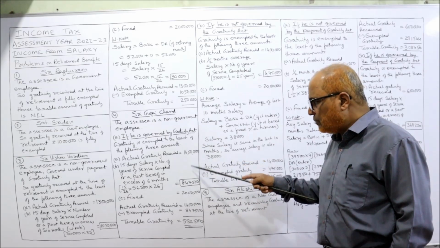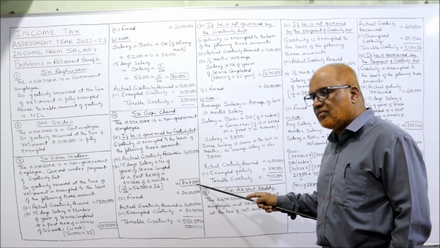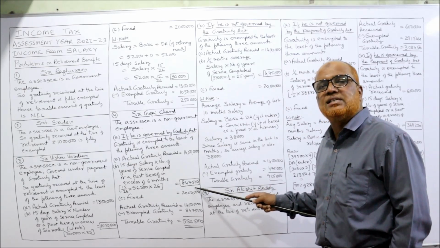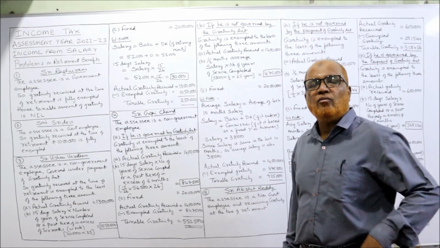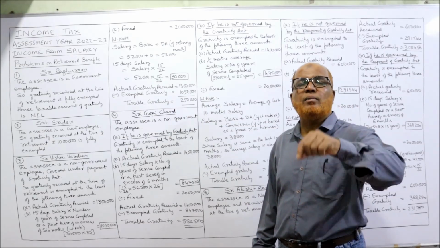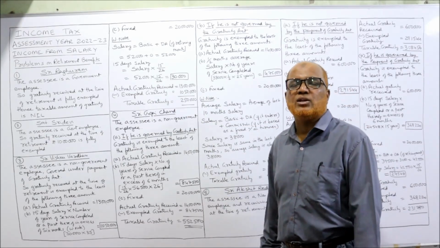Fixed 20 lakh. What is the minimum of these three? 8,47,500 is the least amount. This is exempted. Now we need the taxable amount. The problem is asking what the taxable amount of gratuity is.